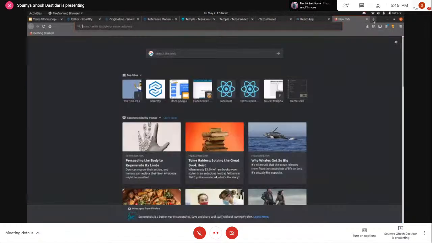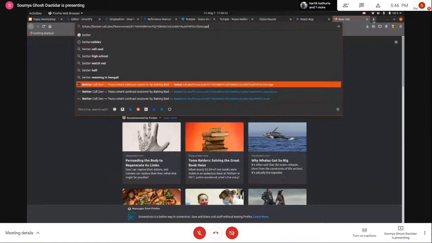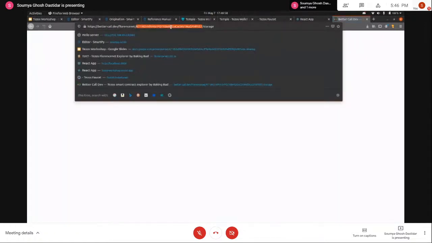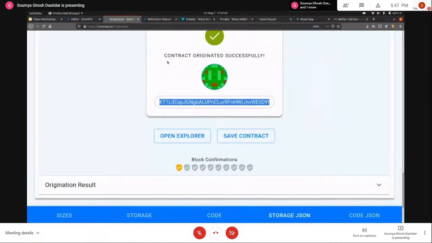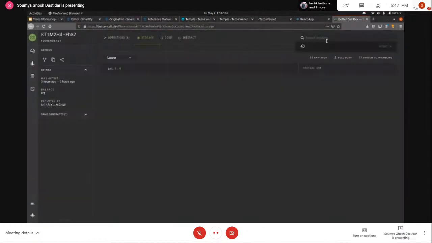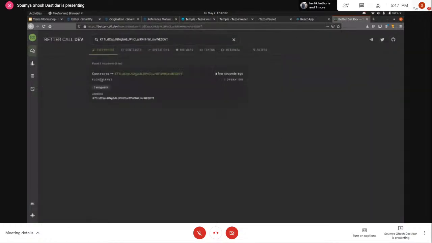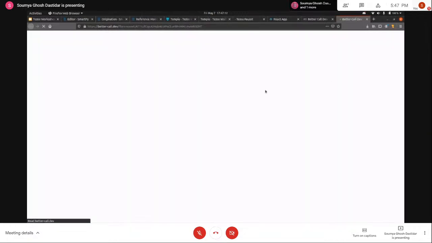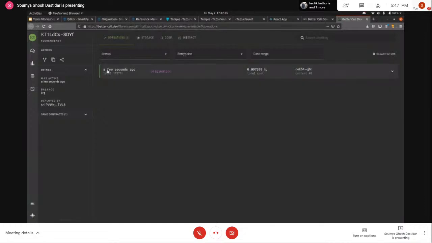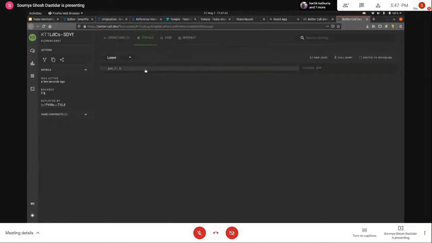If you want, let me just open protocol dev. Let me just go back. So I just search for the contract, and you can see that the contract has been originated in the Florence net. And if I click on this, I can see the other details of the contract also. There are currently no transactions apart from the origination transaction itself. There's a storage option where we can see the current value of the storage. We only have a single storage value that is an integer, which is set to 0, as you can see. So this is the storage value.